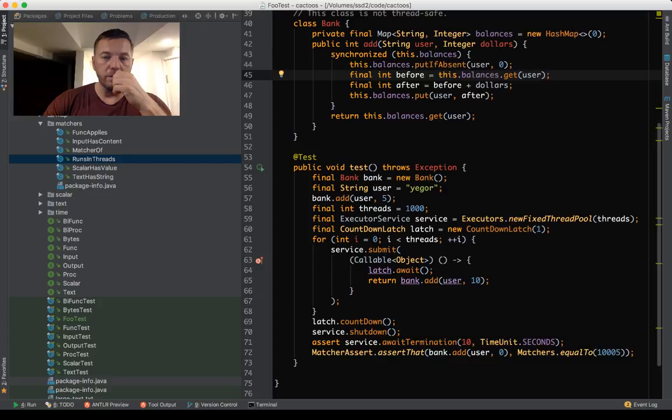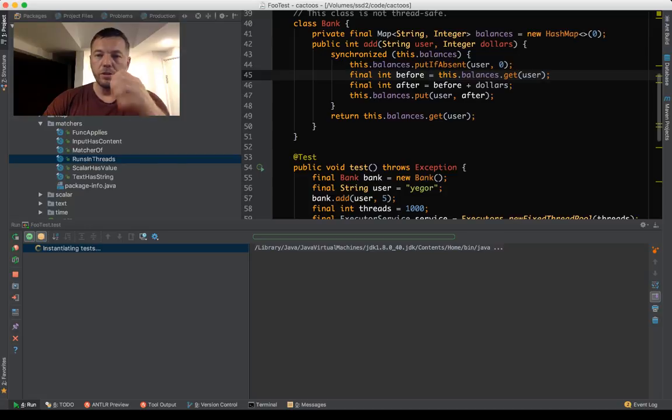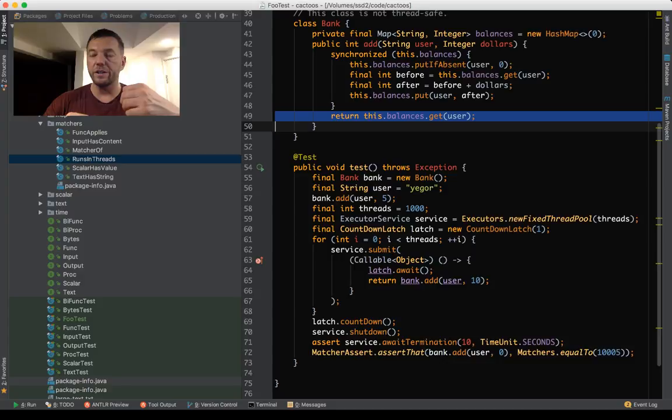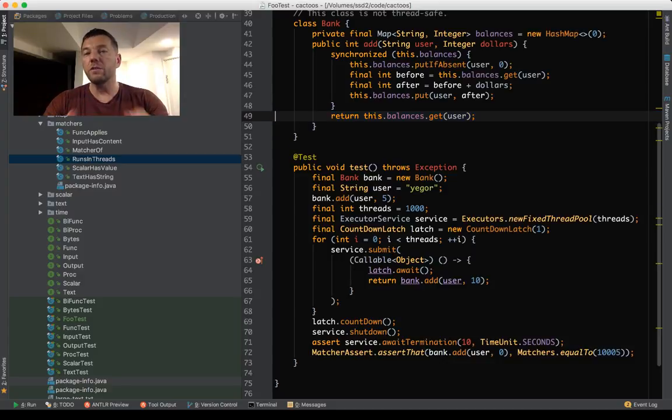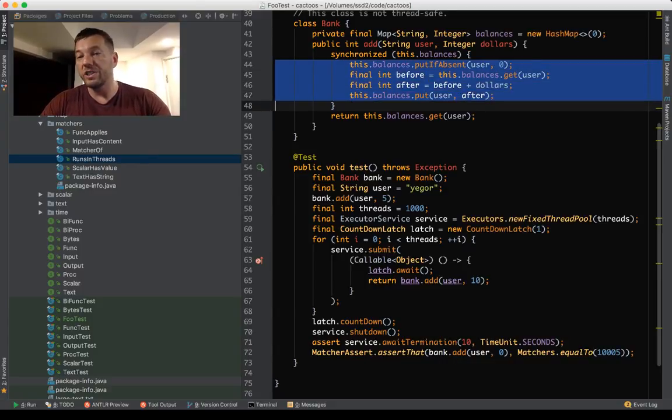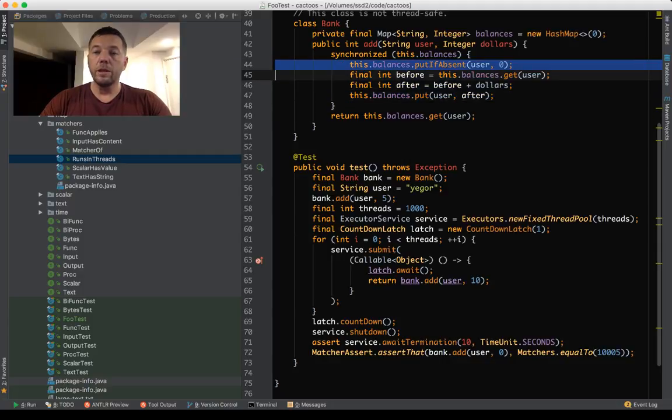We'll discuss this line. See, it's still okay, because this line is atomic. It's safe, because we're not modifying anything. We're just getting. So it's always, getting, retrieving, reading data. It's always thread safe. You can read the data in as many parallel threads as you want. You're not going to damage anything, because it's reading. You're not modifying anything. The actual modifications are happening in these 4 lines. Here we modify. We put there 0 if it's absent, and we modify here.